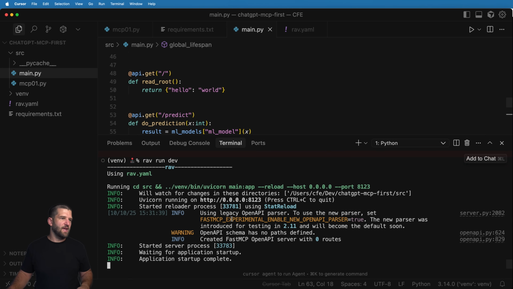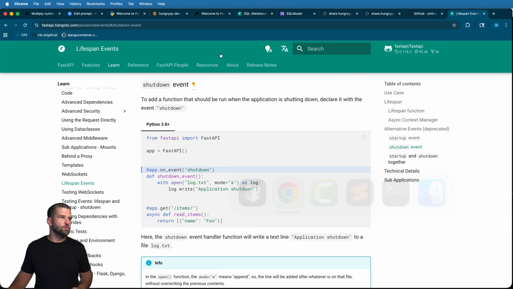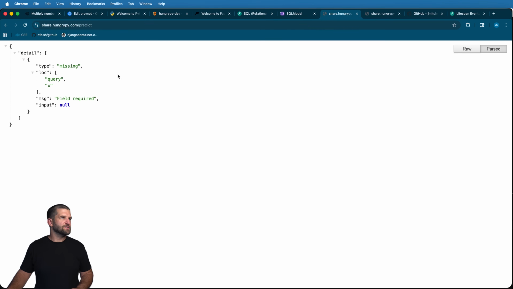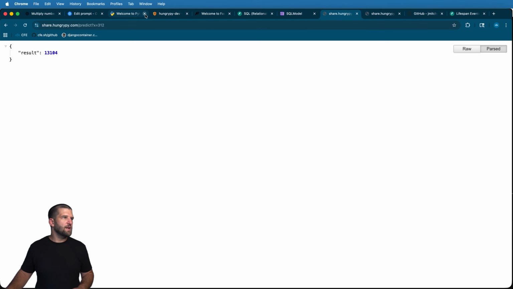So I'm going to go ahead and save that. We'll rerun this again. I'll just restart the server even though I had it running, and I'm just going to go into predict. So let's go ahead and do that with share hungry pie, and then I'll go /predict. It's going to say I need an argument in here. My x is not in there. So I'll go ahead and put x equals to, I don't know, some number in here. And there we go. So we get a result back.